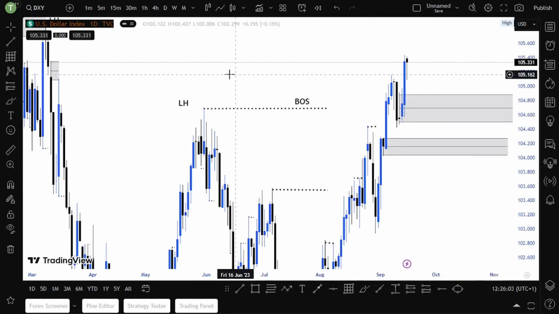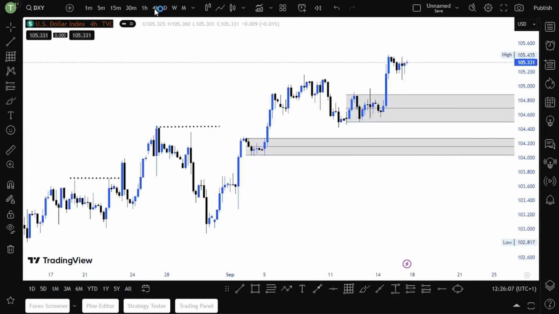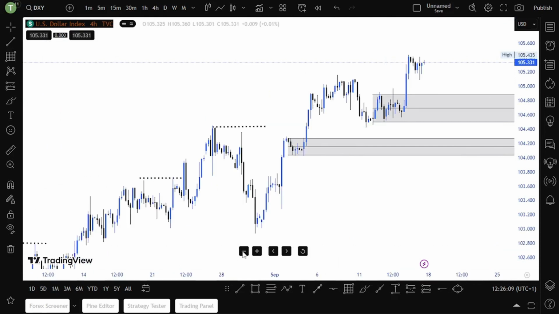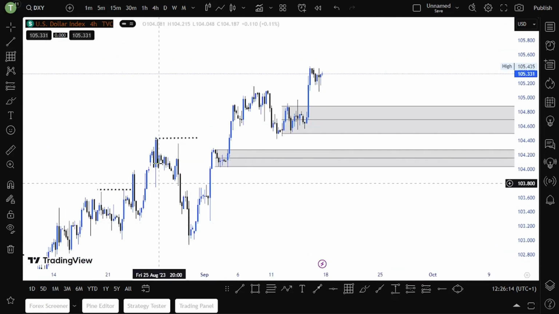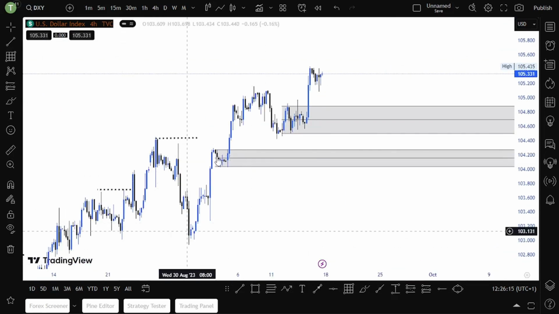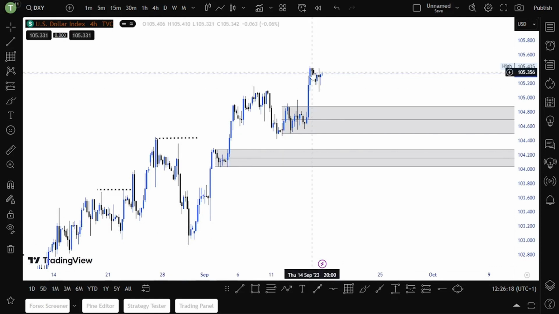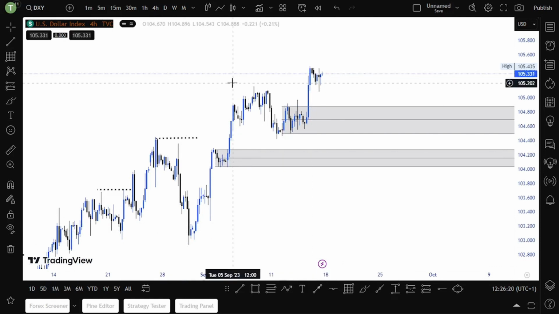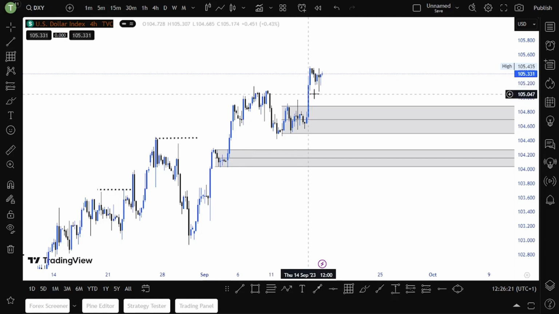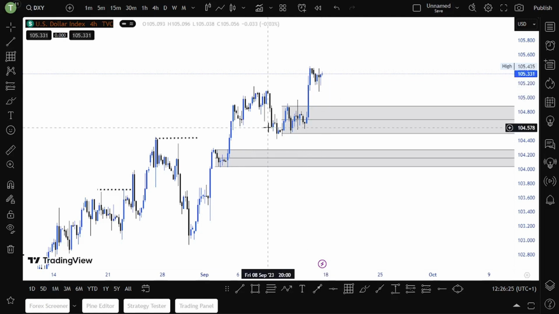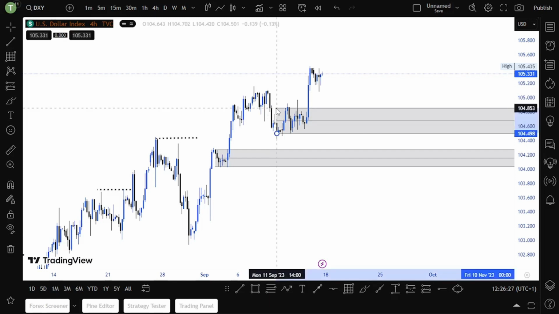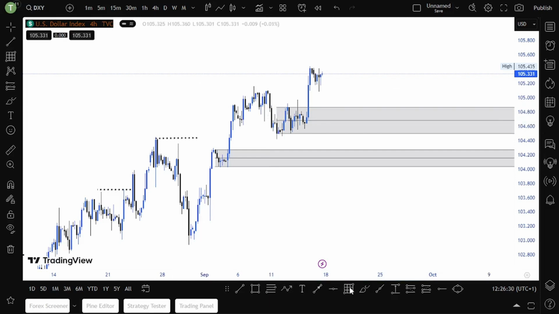So now what do we do next? We go to the lower time frame, which is H4. As you can see on H4, we are breaking structure to the upside. Higher high, higher low, higher high, higher low, higher high. Now we are expecting the market to pull back once more to this demand, and then the market buys.